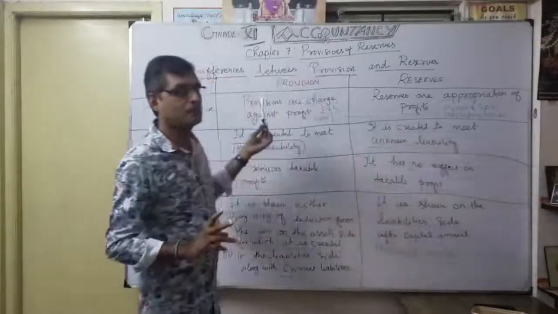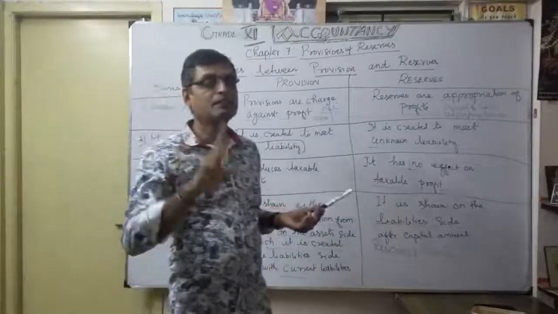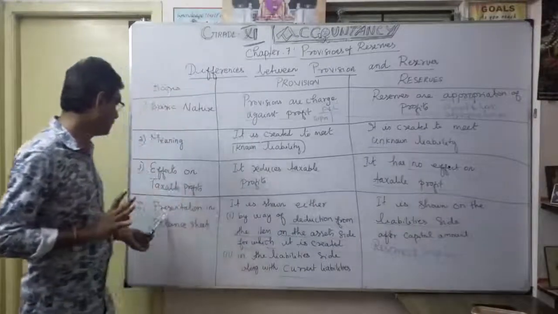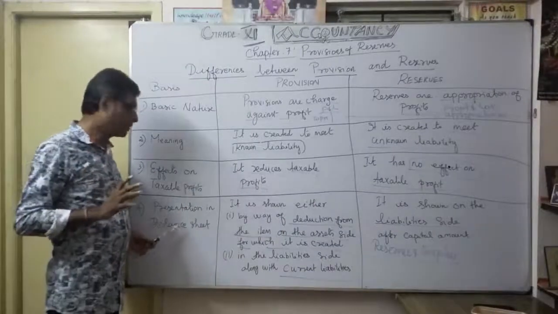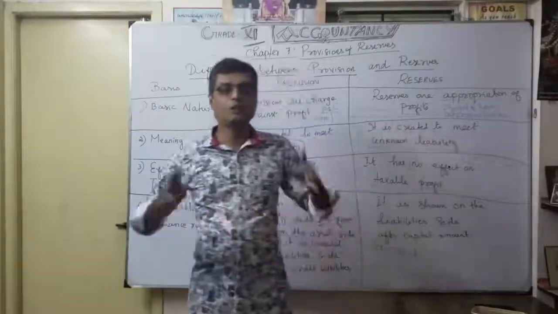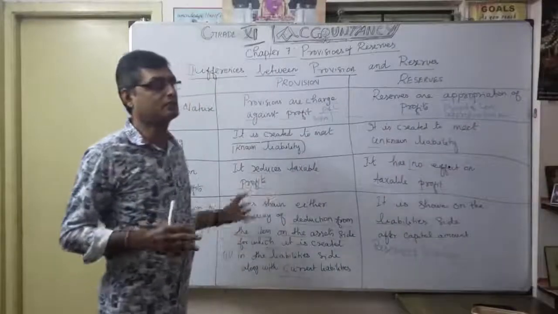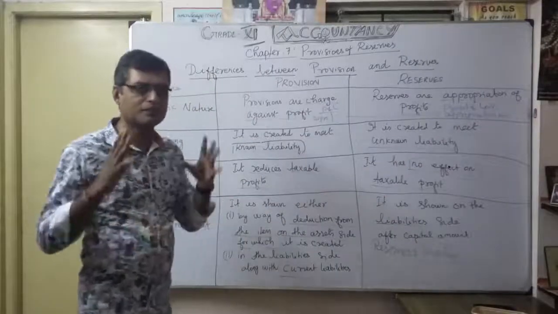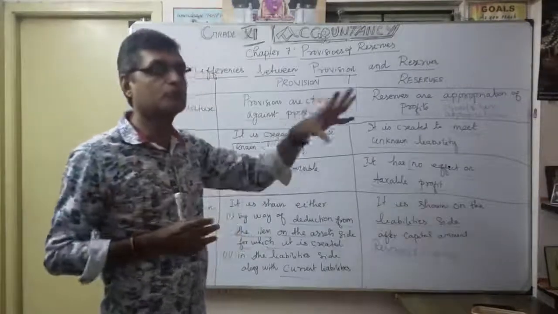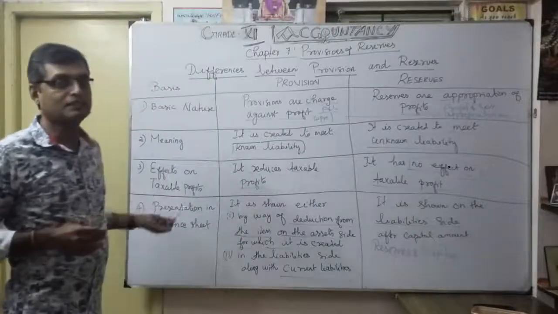But as far as provisions are concerned, you show them on both sides. So three things on the asset side, two things on the liability side. That's very, very important: how you are going to disclose provision and reserve in the balance sheet. These two differentiations are very important. The disclosure in the balance sheet is very, very important, otherwise later on you become confused about how you show the provision and the reserve. Now, continuing, let's see the other points of differentiation.